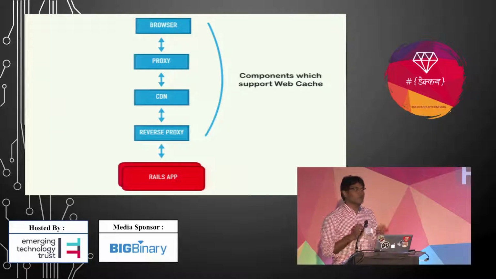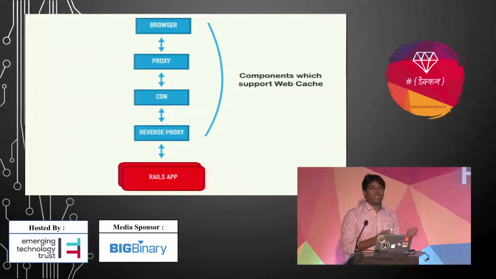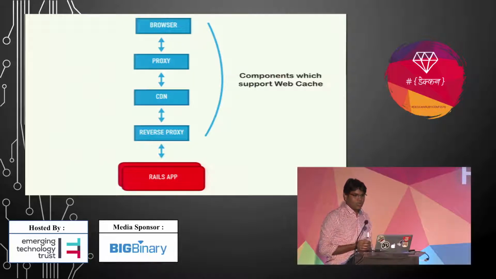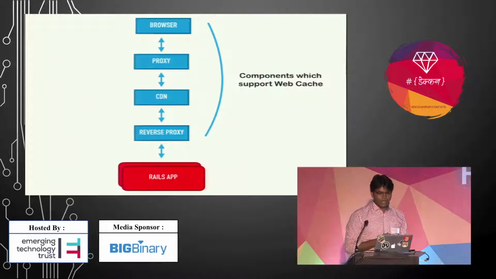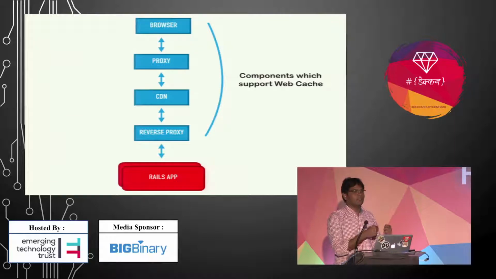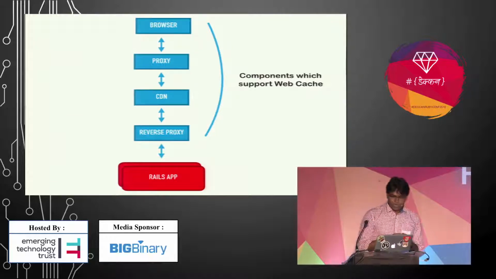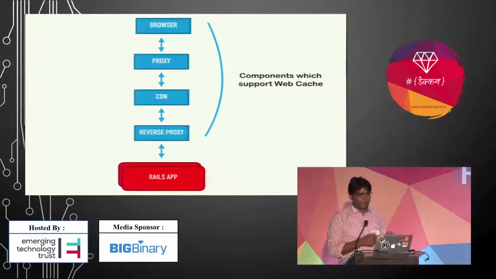So they like to keep their responses, or their web pages, in their caching system. You can see these are the components we might get in a network, and most of the time they support web caching. So it would be good if we cache our web pages near the browser, so your network length is minimal and the request will be very fast.